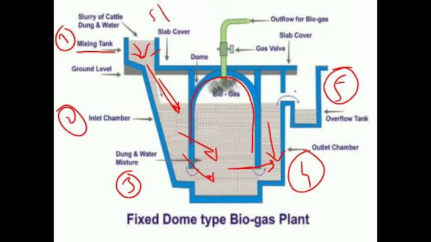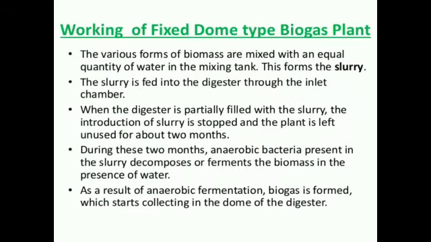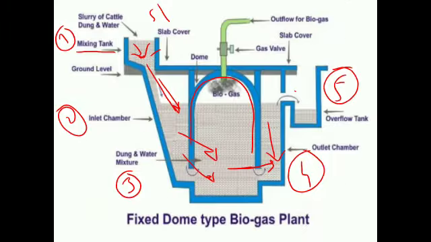Here the slurry is formed. Next, the slurry is fed or directly put into the digester through the inlet chamber. That means whatever slurry is formed in the mixing tank is directly put into the inlet chamber.